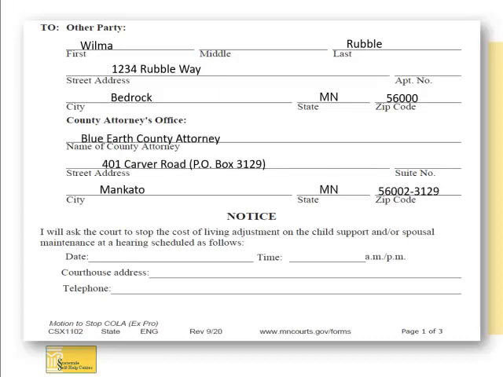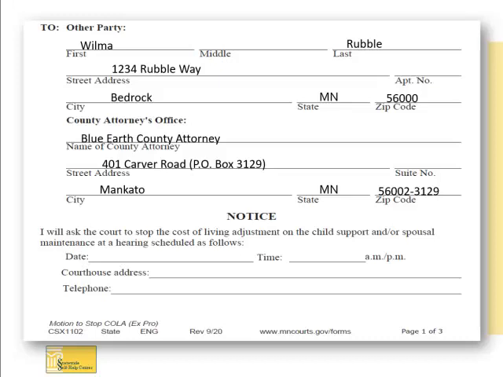Next, fill in the information about the county attorney's office. You can address it to the county attorney's office. You do not need a name of a specific person. In our example, as shown on the screen, we have listed the Blue Earth County Attorney's Office as the name and filled in their address. This information can generally be found in your court order. If not, you can contact the Child Support Office and ask for that information.